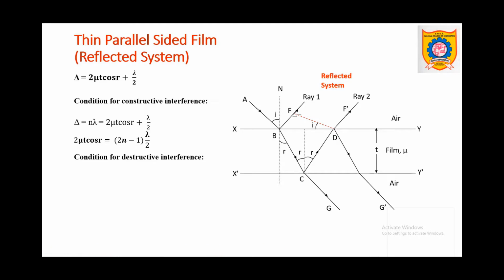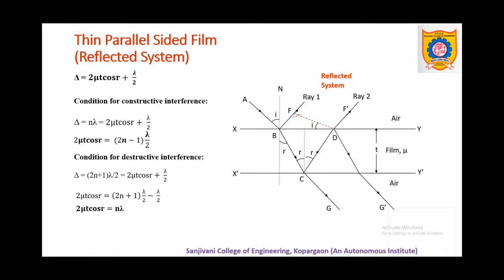Similarly, for destructive interference, our general condition is what? Delta is equal to (2n plus 1) lambda by 2, and once again it is equated with the obtained condition of path difference, that is 2 mu t cos r plus lambda by 2, and again it is simplified. So after simplifying, we get 2 mu t cos r is equal to n lambda. So these two are the conditions of constructive and destructive interference for a thin parallel sided film in the reflected system.